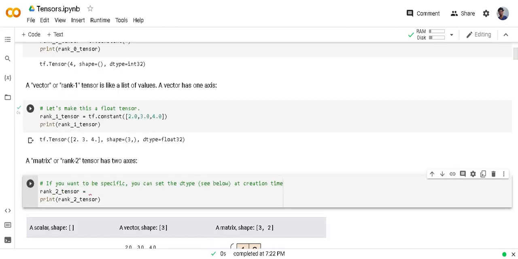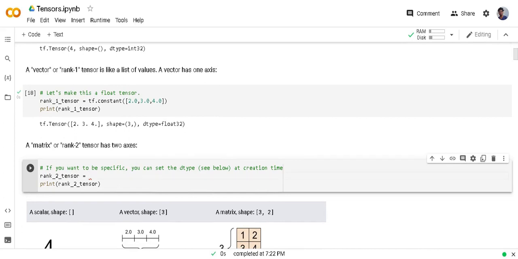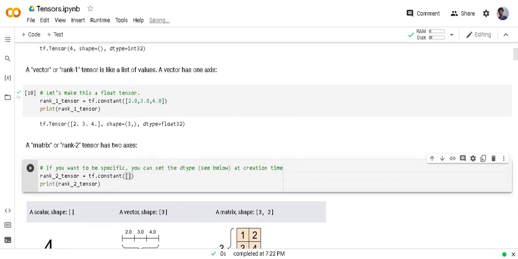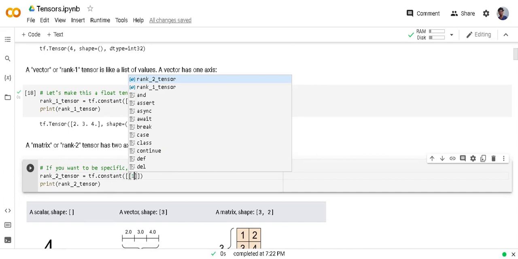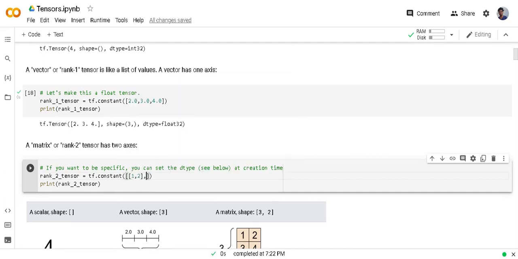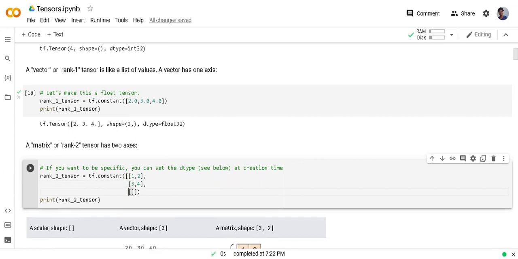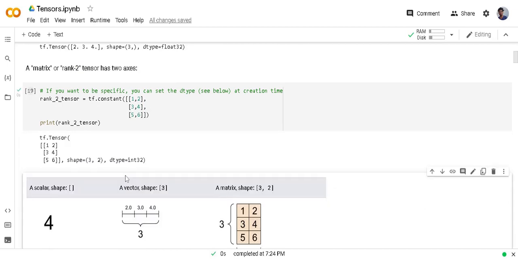And to create rank 2 tensors, or a matrix, we need to pass rows and columns in the constant function. For example, I'm creating a 3 by 2 matrix, so I have to create 3 rows. One row has elements 1 and 2, the second row has 3 and 4, and the third row has 5 and 6. Each row has 2 columns. So you can see in the output a 3 by 2 tensor has been created, and the data type is integer.